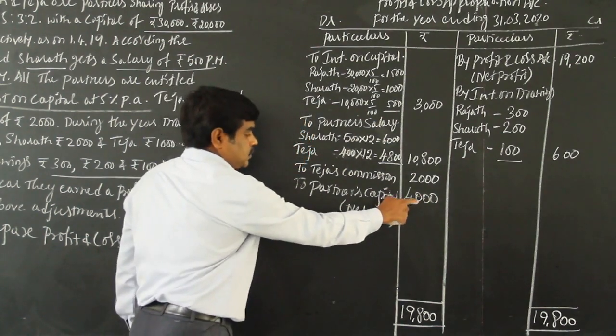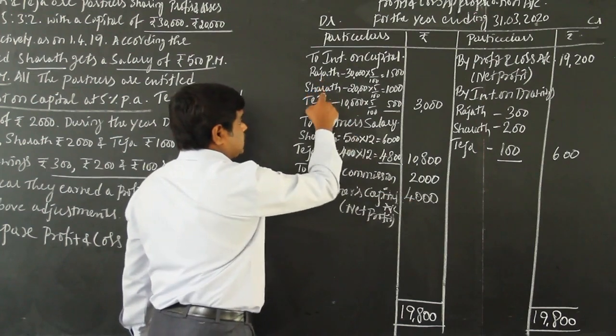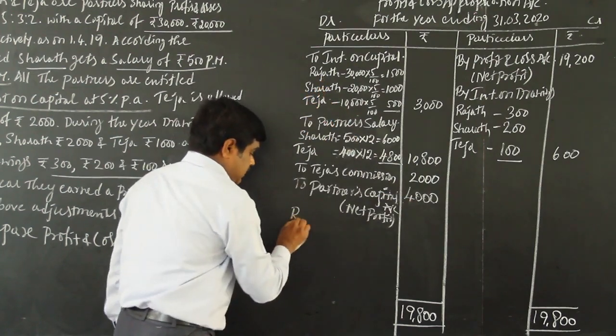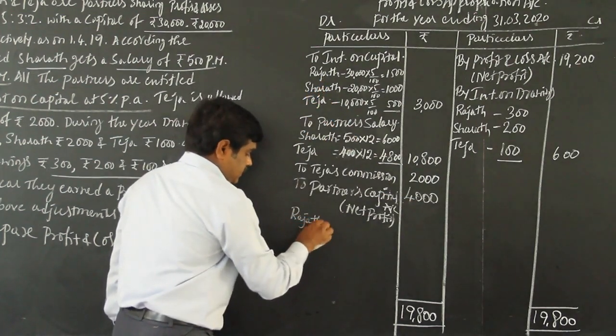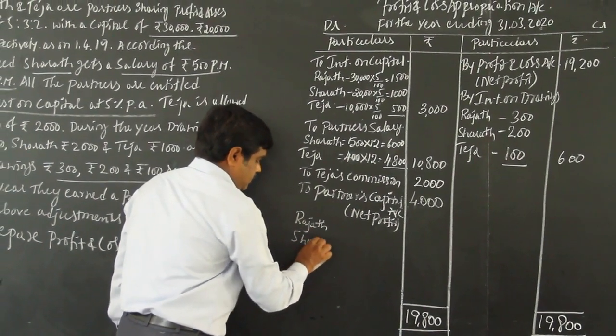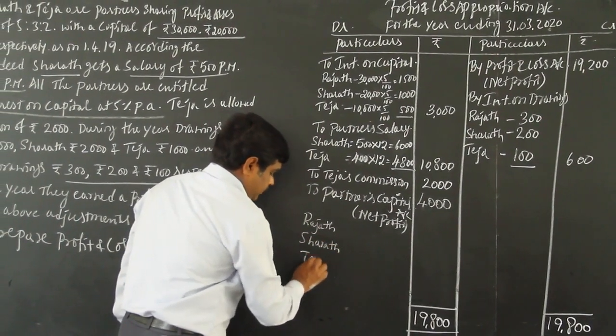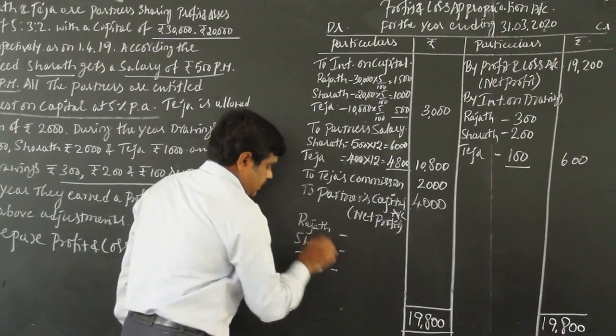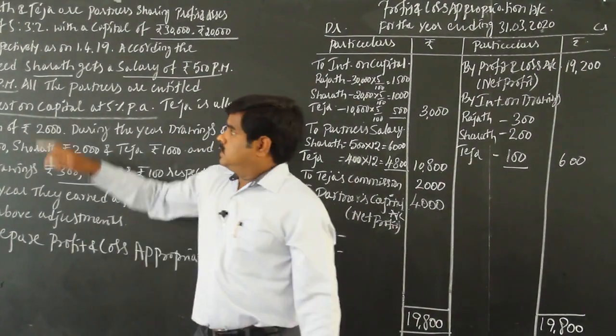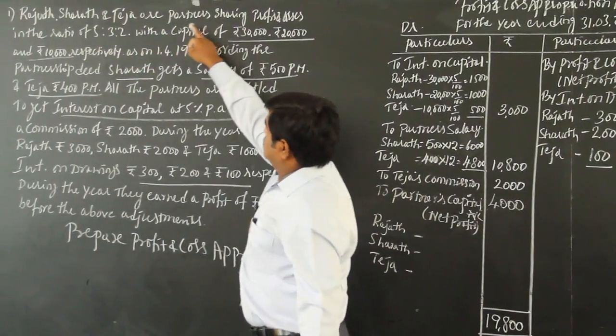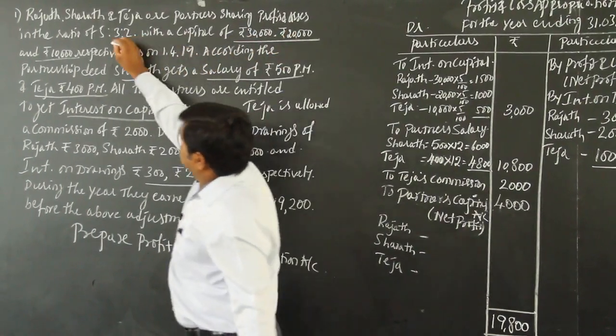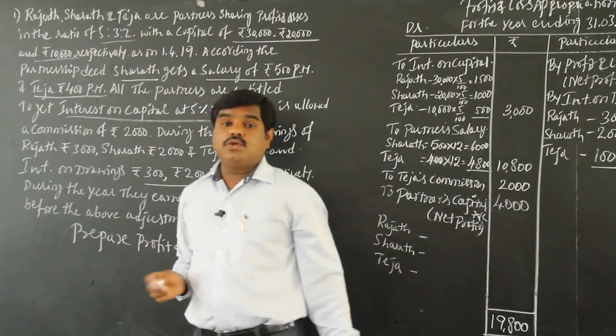So this 4,000 rupees should be distributed to how many partners? 3 partners: Rajat, Sharat, Teja. See in the problem, Rajat, Sharat, Teja are partners sharing profit and losses in what ratio? 5:3:2.